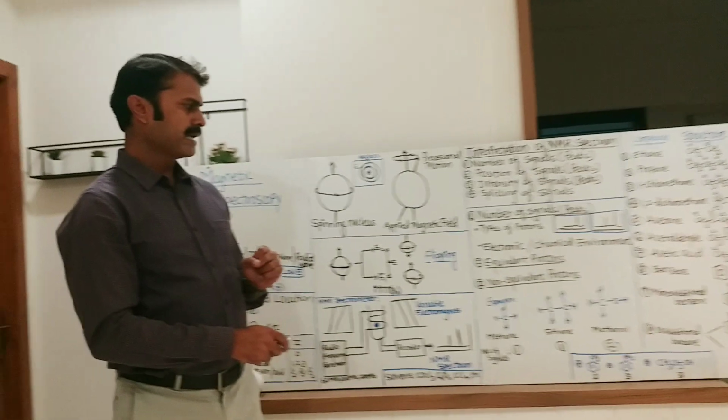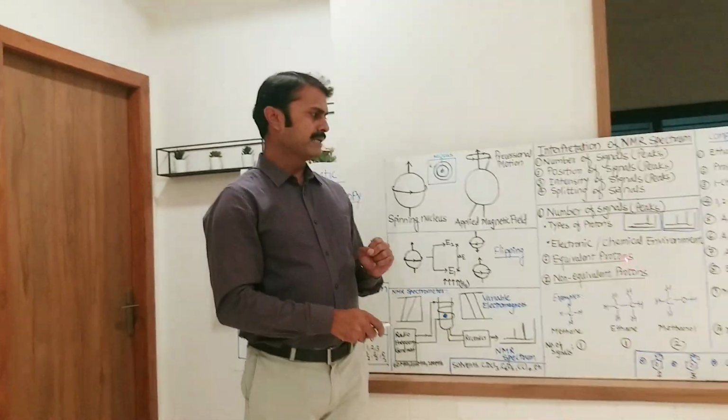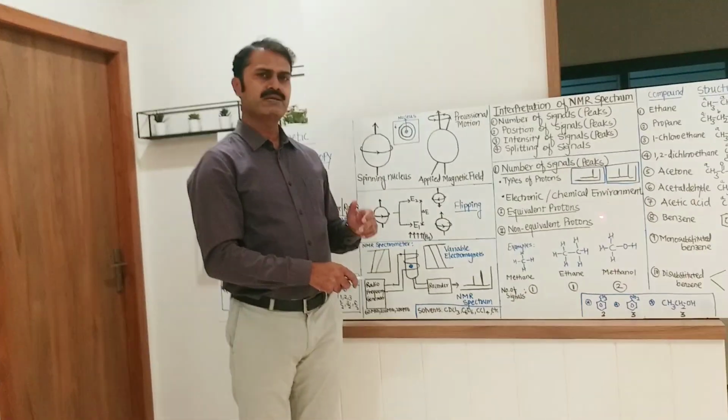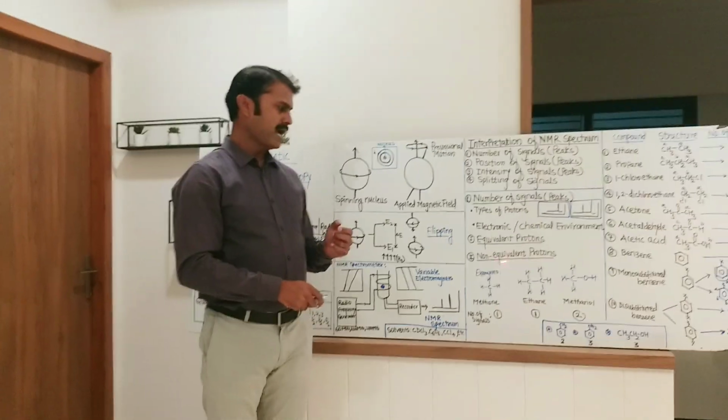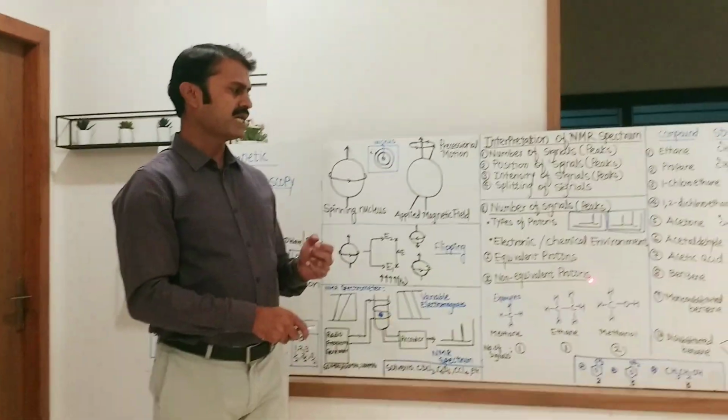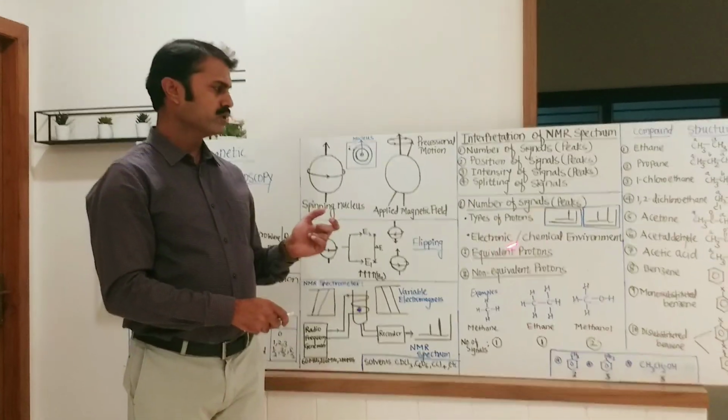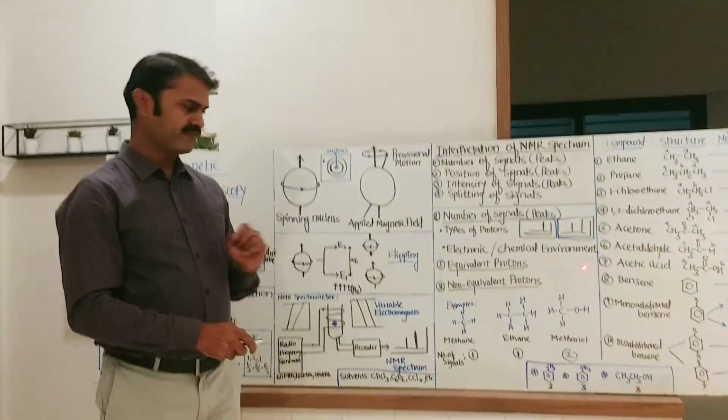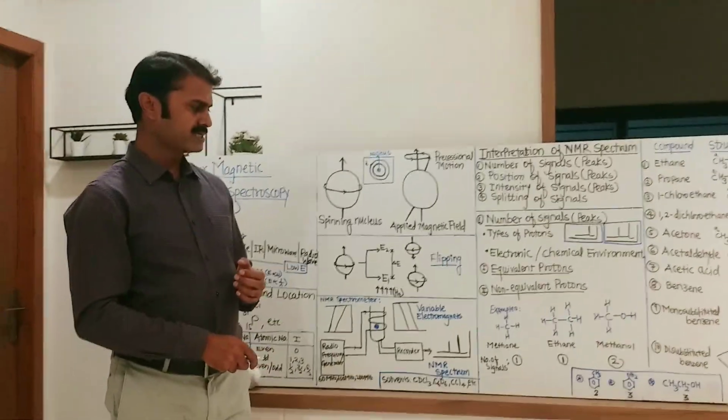In short, in equivalent protons, the environment is the same, and in non-equivalent protons, the environment is different. So let us take some examples.